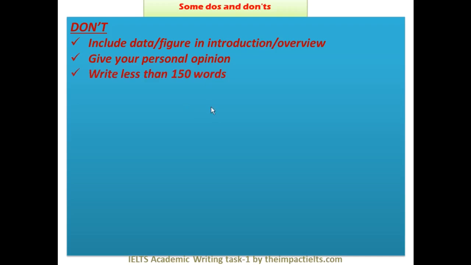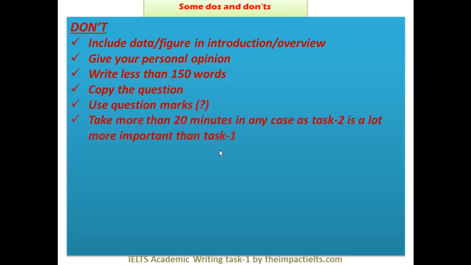Do not write less than 150 words, that I have already discussed. Do not copy the questions again. So paraphrasing is the mantra. Do not use question marks. Do not take more than 20 minutes in any case, as Task 2 is a lot more important than Task 1. So time management should be appropriate. That's a very important part of this, right?